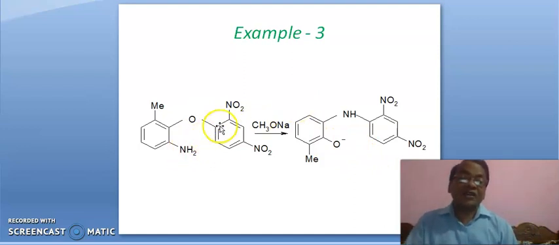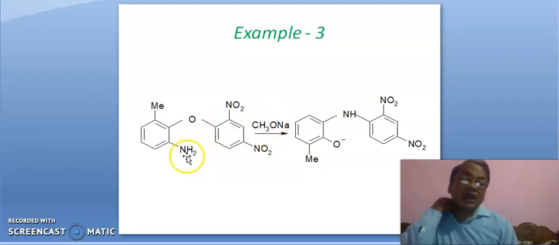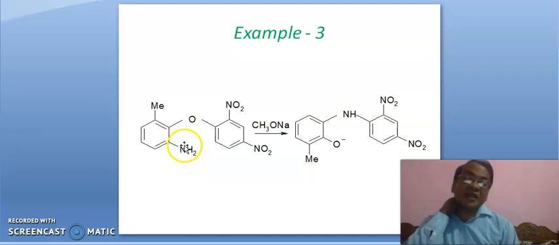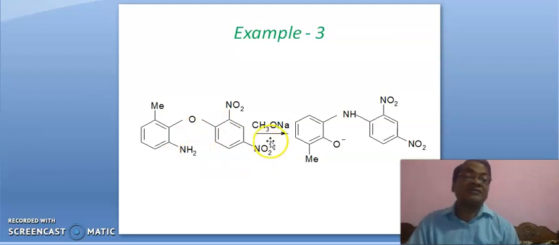Here nitrogen gets attached with this. This is methoxide ion. It will abstract this hydrogen, and moreover you are looking here, a lone pair of electrons is here at the nitrogen atom that will attack here, and finally this hydrogen is abstracted by the methoxide ion. Okay. Now this NH gets attached with dinitrobenzene and this bond is broken in this fashion.